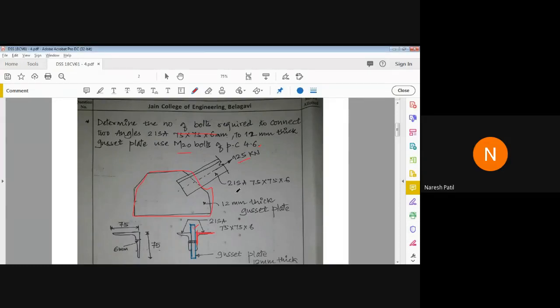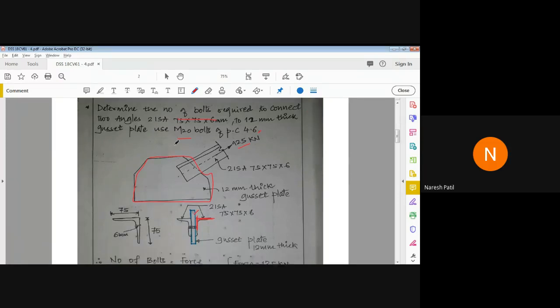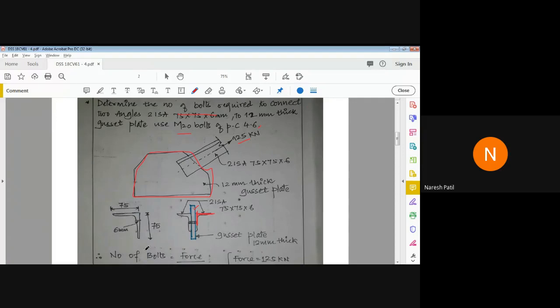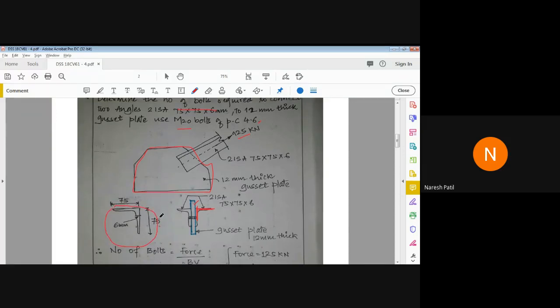Yes. Now look, there is one angle. Angle, you understand, right? Angle section. You can see here. This is the angle section. It is 75 by 75. I had shown you in the first or second session of the class, how an angle looks. Okay. There is an angle and the size of the angle is one leg is 75 and the other leg is 75. Two legs 75 by 75.